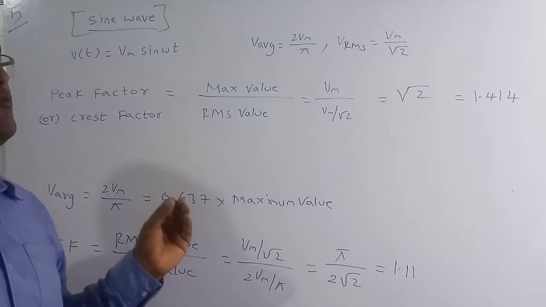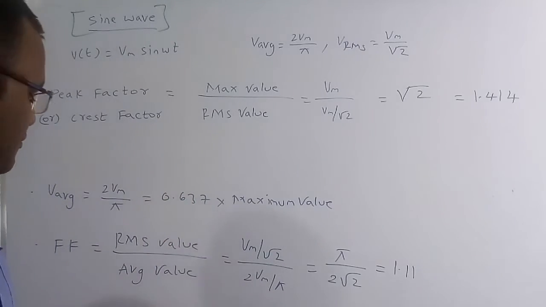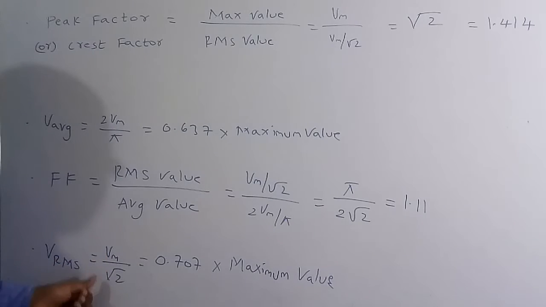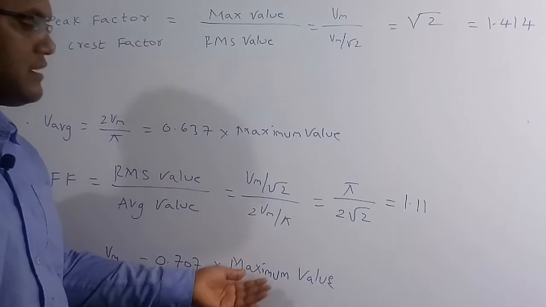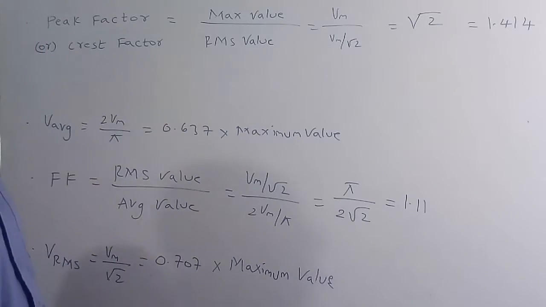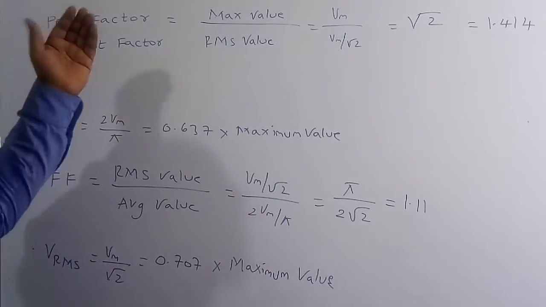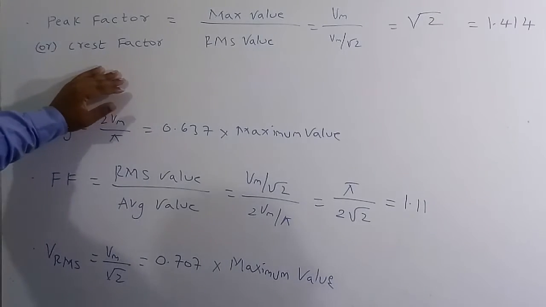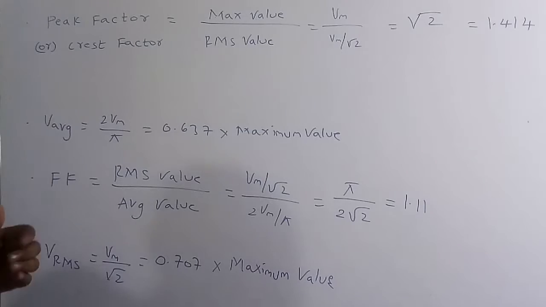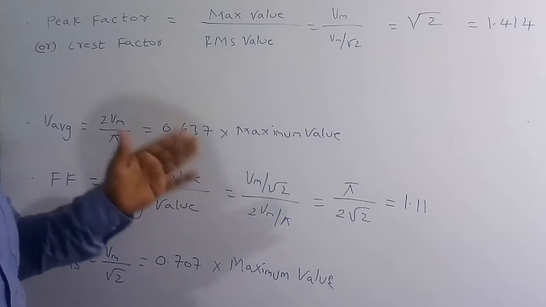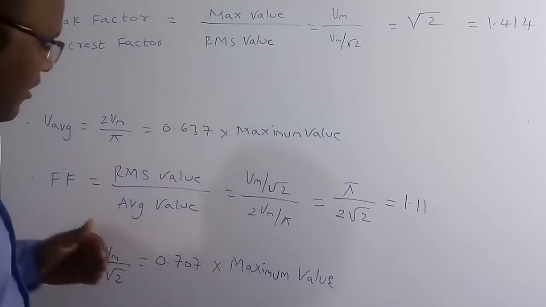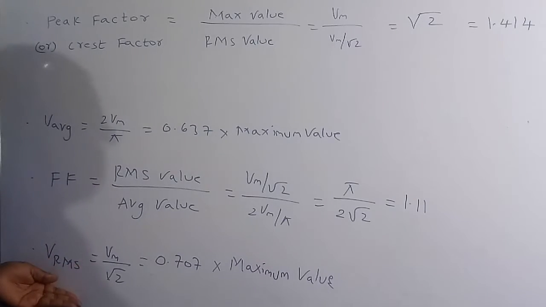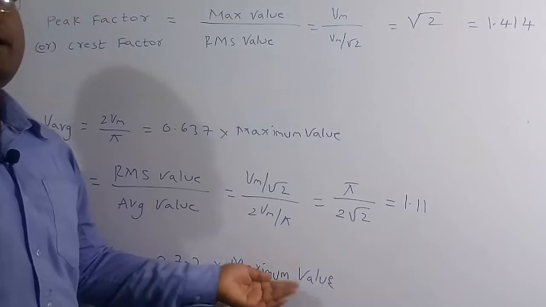Therefore 1.11 is the form factor for the sinusoidal wave, and the RMS value is Vm by root 2. So 1 by root 2 is nothing but 0.707, so RMS is equal to 0.707 times the maximum value. These are some of the important facts for the sine wave. The peak factor or crest factor for a pure sinusoidal wave is 1.414, the average value is 0.637 times the maximum value, the form factor is 1.11, and the RMS of any pure sinusoidal signal is 0.707 times the maximum value.